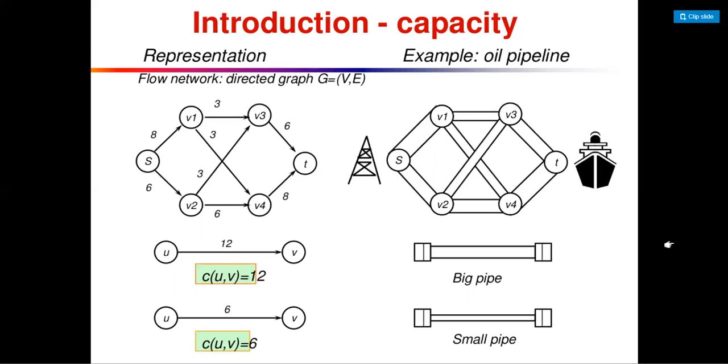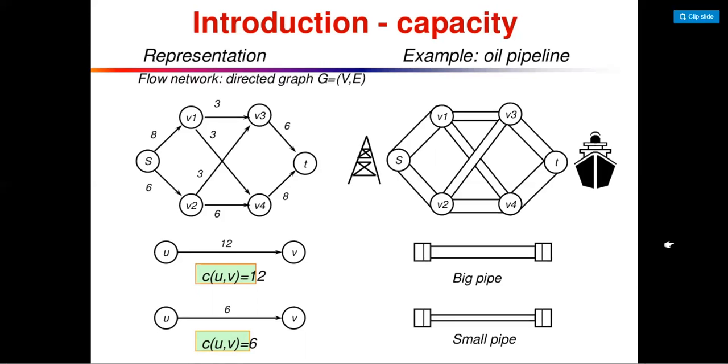And what is the capacity of the small pipe? That is 6. If there is a flow of oil or water, the big pipe contains it very smoothly because it has more capacity than a small pipe, and a small pipe creates pressure on the flow because it has less capacity. So that is known as the capacity of any cable or pipe, or any network connecting things, which have different types of capacities.